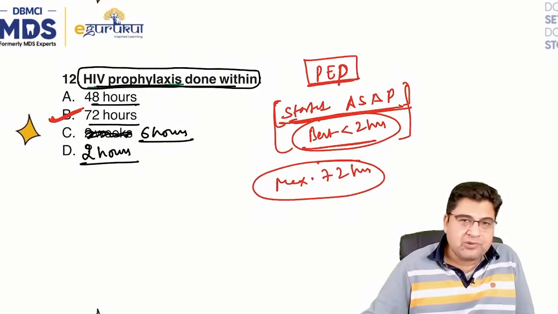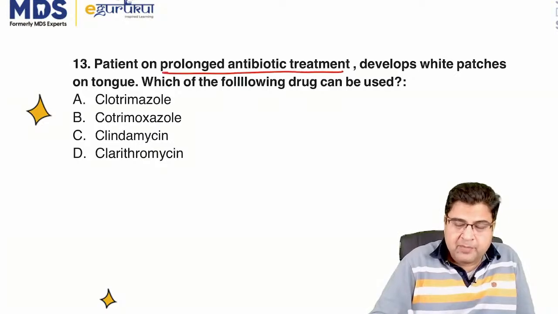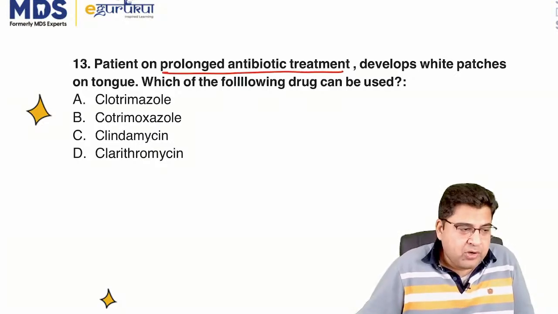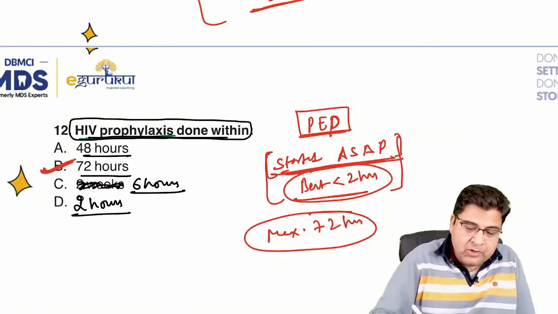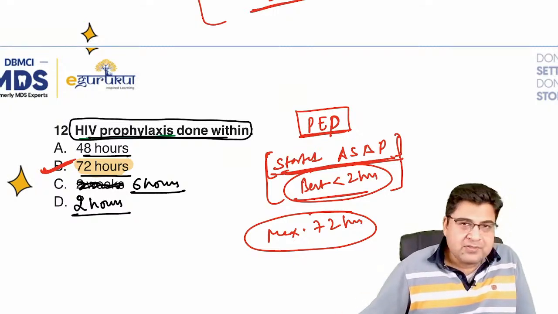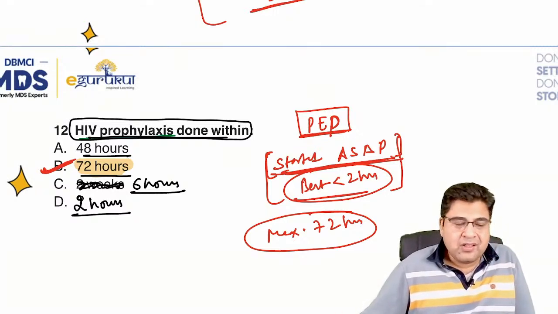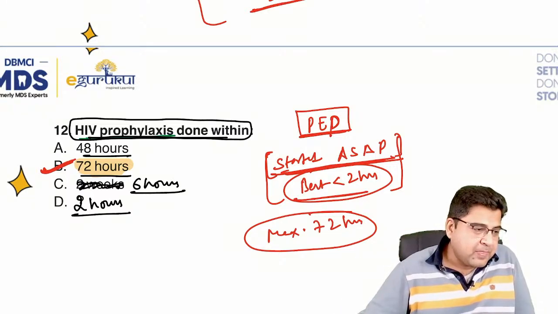Again, this is a controversial question. Question 13, patient is on prolonged antibiotic treatment. So patient is on prolonged antibiotic treatment. The best answer according to me, because this is totally a perception actually. I mean, there are few questions in exams where the answers are difficult to mark. It totally depends on what the examiner was thinking while putting the question.